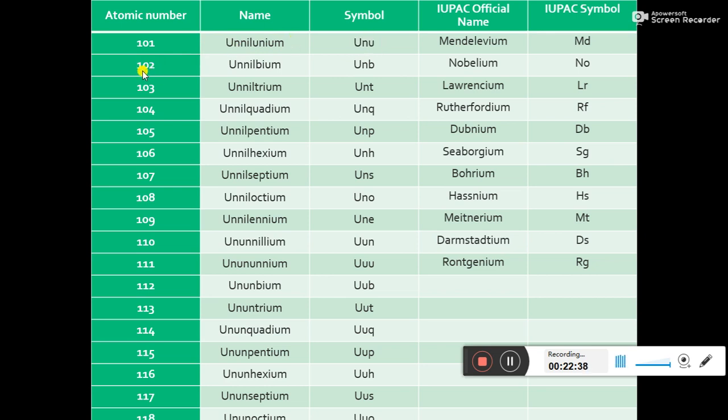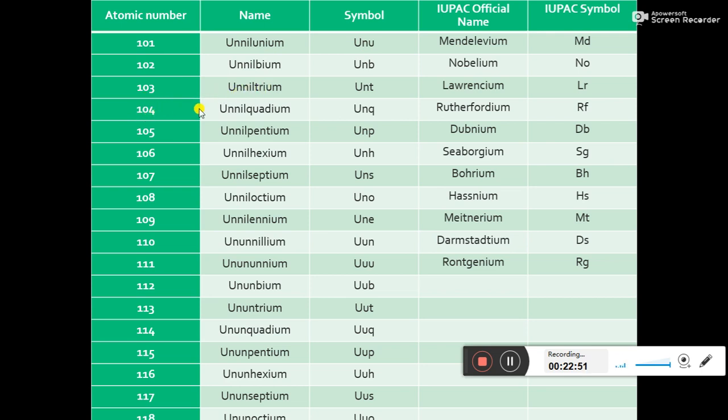If 102, for 1 we write un, for 0 nil, and for 2 bi, and at the end ium, so it becomes unnilbium.